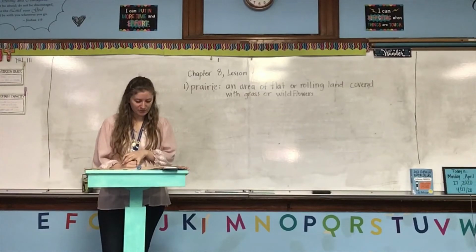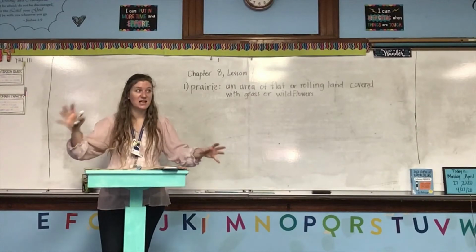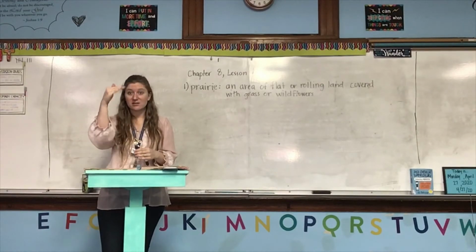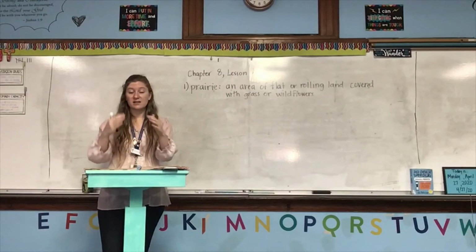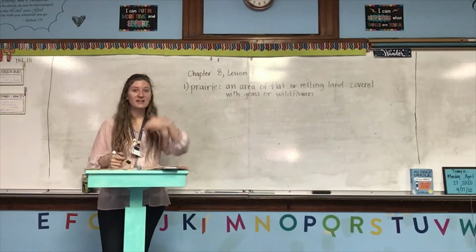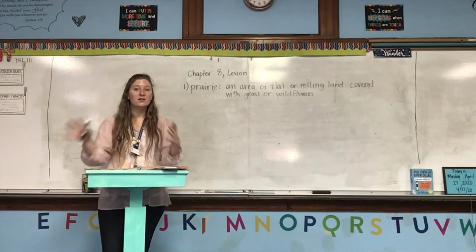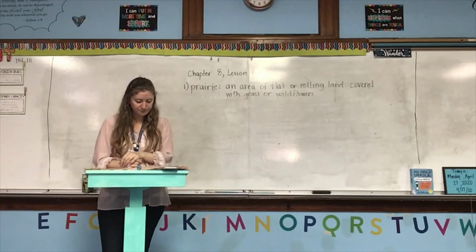Winds from the north and south. The entire region shares some climate features. The Midwest is located far from the oceans. We know that because it's right in the middle. There's lots of land on either side of it. There's Mexico to the south, and then there's Canada to the north. So it's very far from all oceans and large bodies of water. As a result, strong winds off the oceans cannot reach the region from east or west. However, strong winds blowing from north and south do reach the region.